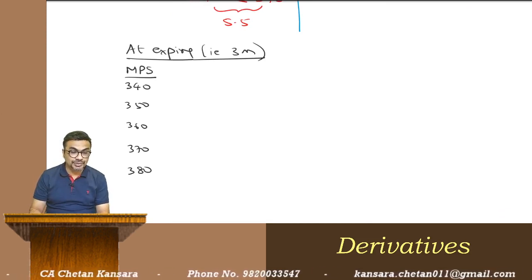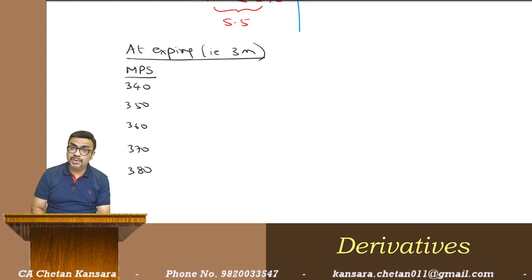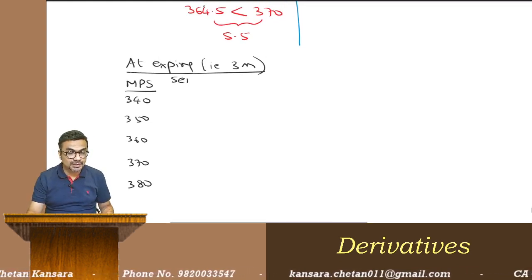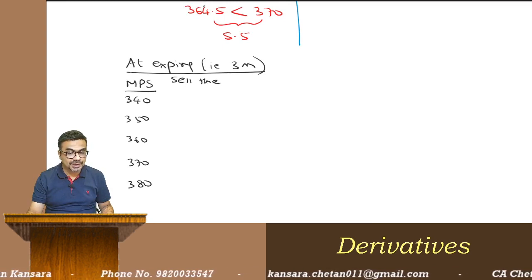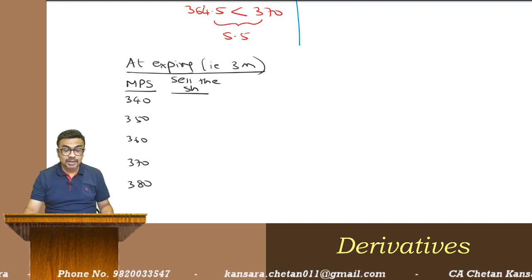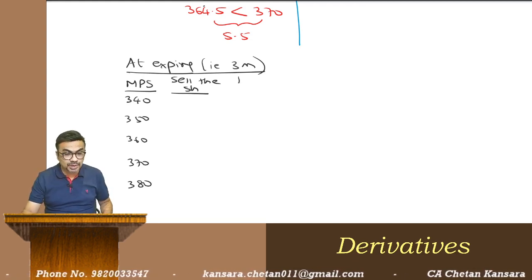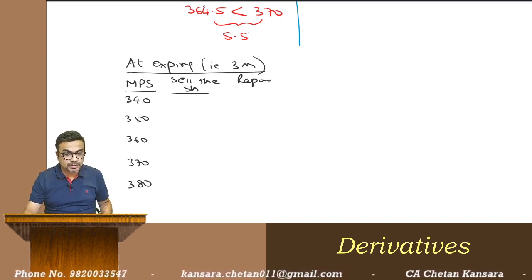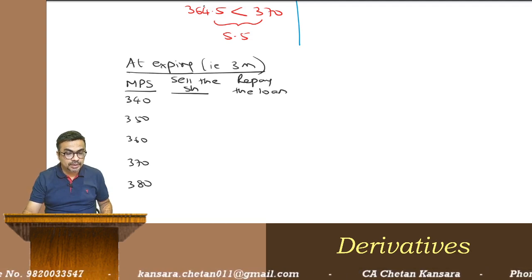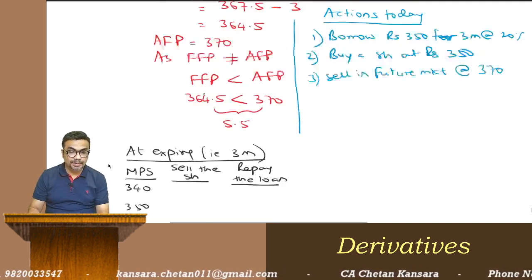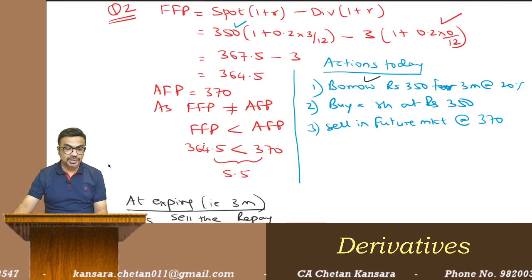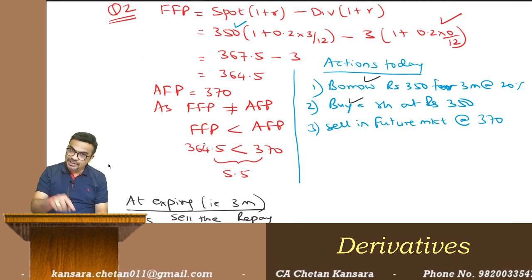What will be my actions? Today I am going to buy the share, so I am going to sell the share at expiry. Today I am going to borrow, then I am going to repay the loan after 3 months. Today I am buying the share, so I am going to sell the share after 3 months.